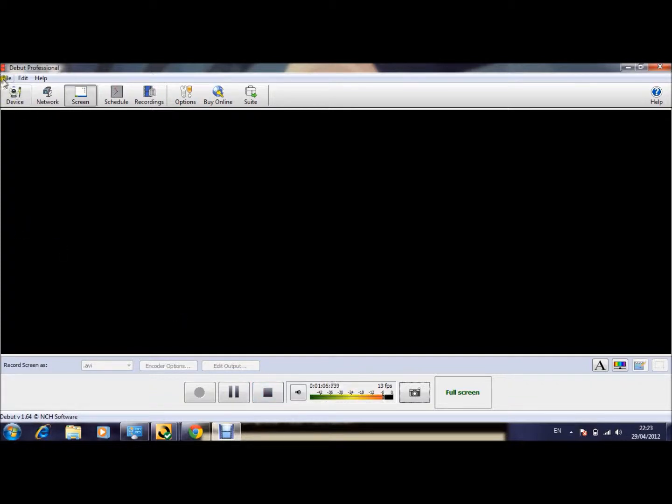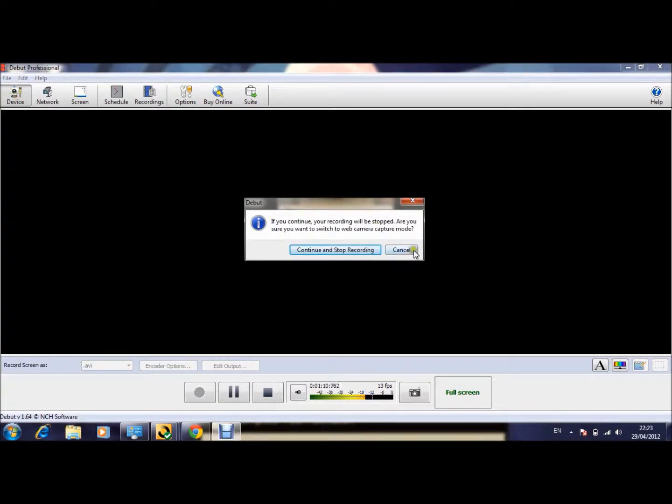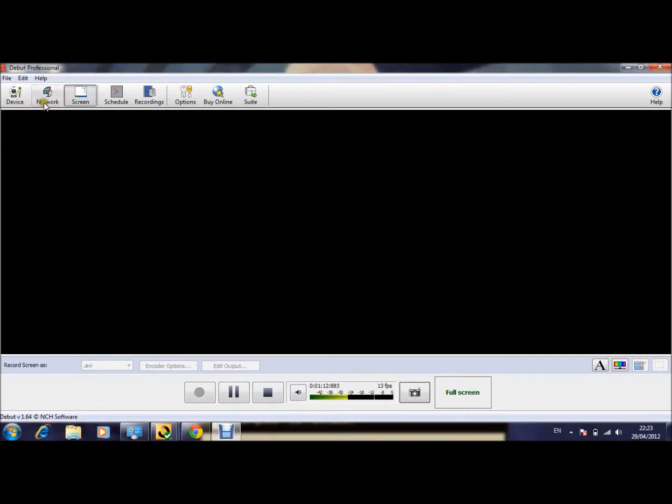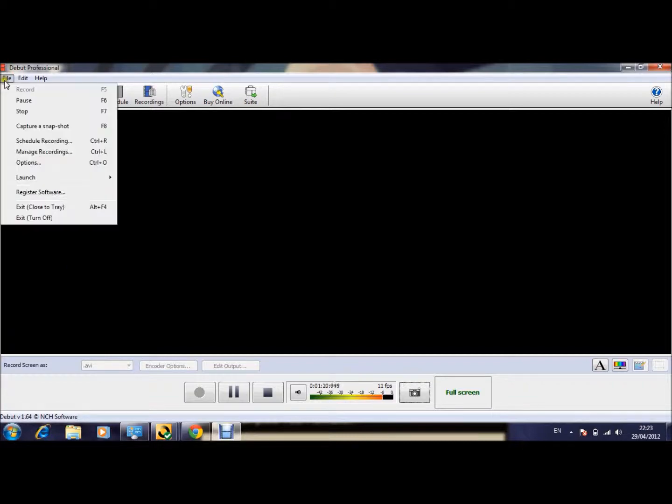You can also capture from devices like this, network, schedule recordings, buy online, suite. Well, that's all the main features.